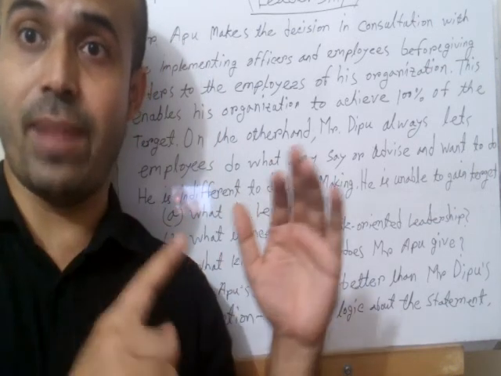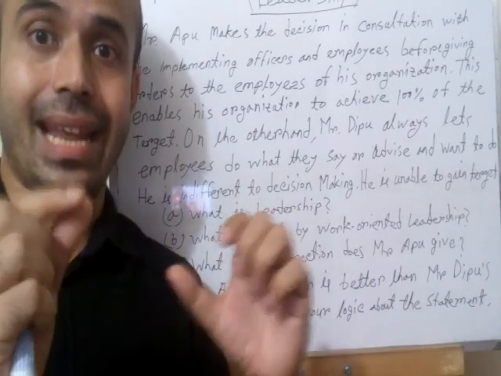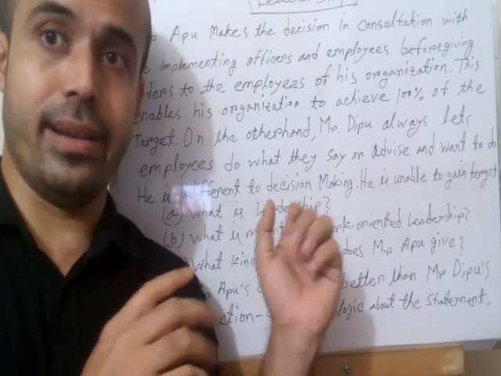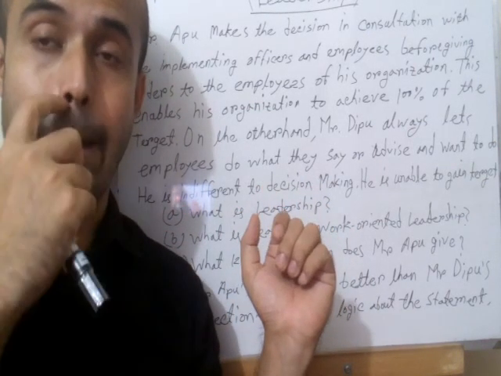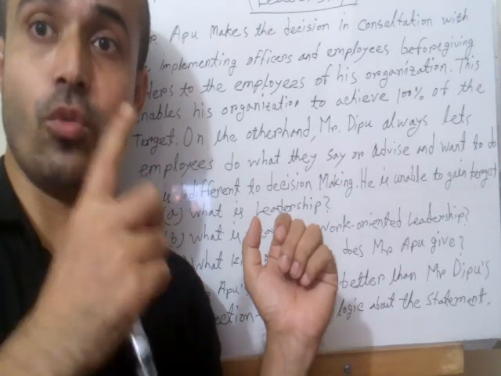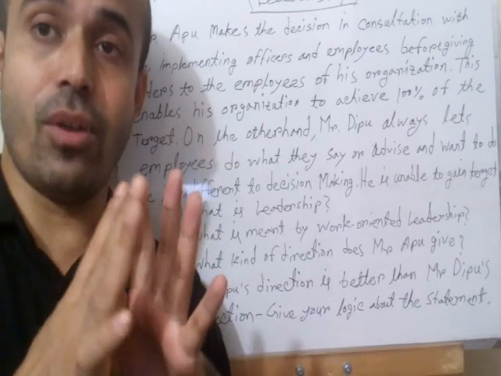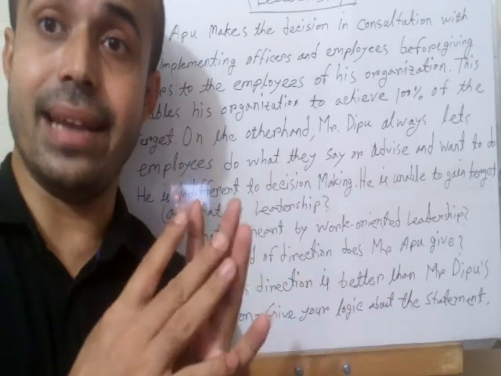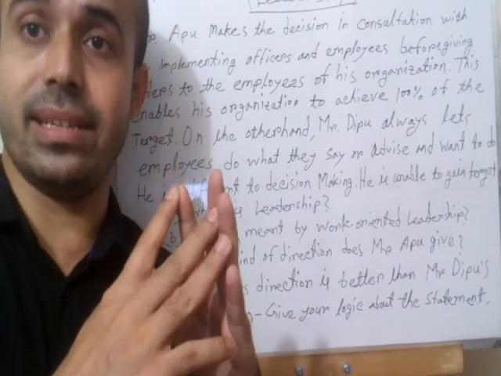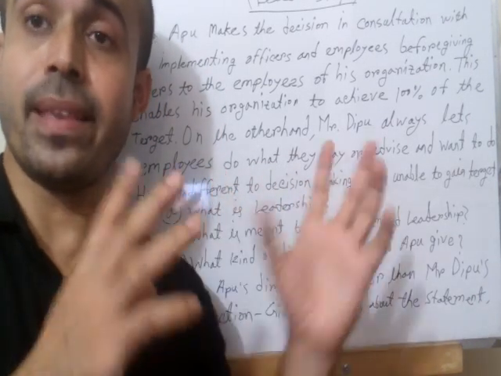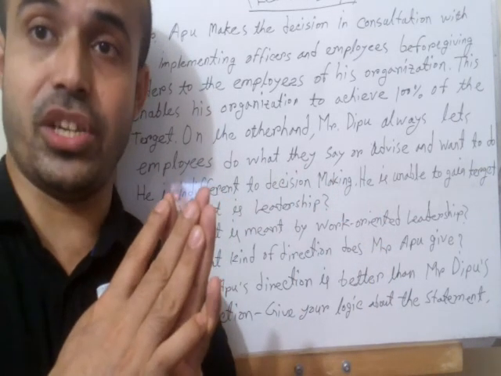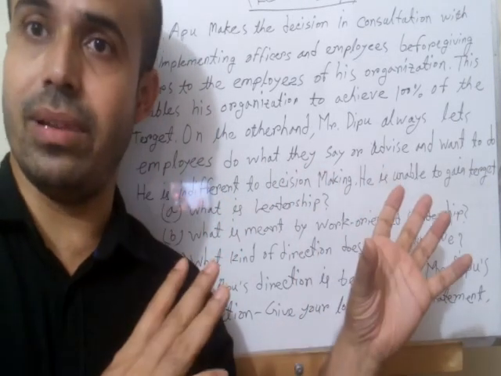If you want to reach 2 marks, you have to give some positive points about worker-oriented leadership. In the worker-oriented leadership system, workers feel very comfortable with the leader, and the workers have a very good relationship with the leader.